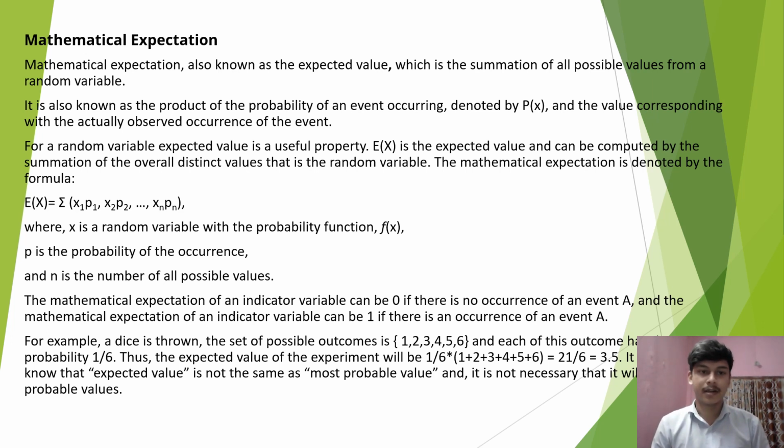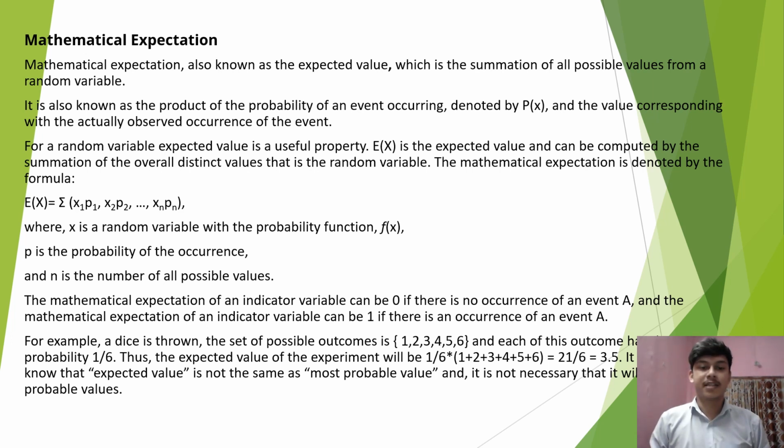For a random variable, expected value is a useful property. Ex is the expected value and can be computed by the summation over all distinct values of the random variable. The mathematical expectation is denoted by the formula Ex equal to summation x1 p1, x2 p2 to xn pn, where x is the random variable with the probability function fx, p is the probability of the occurrence, and n is the number of all possible values.